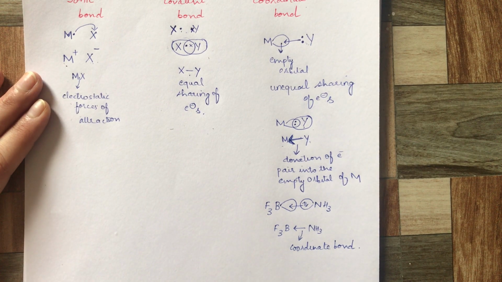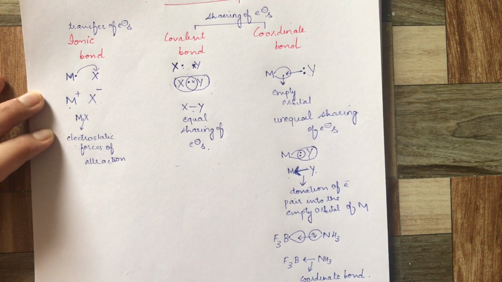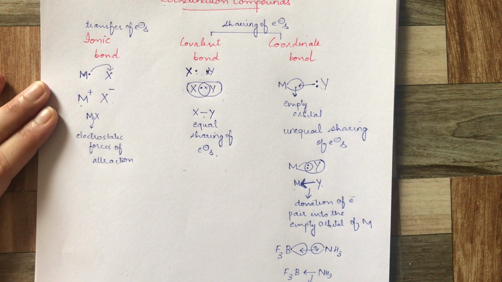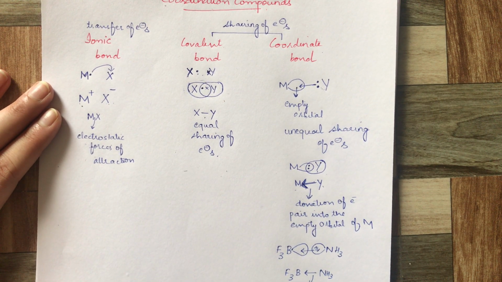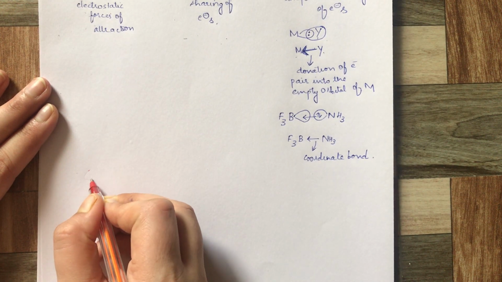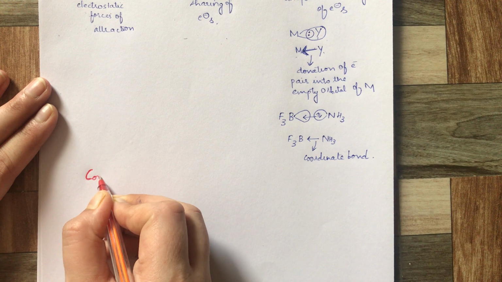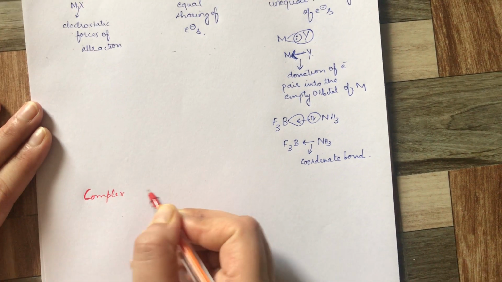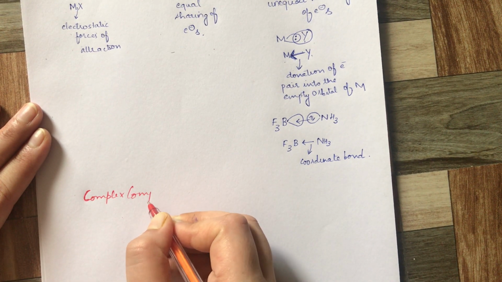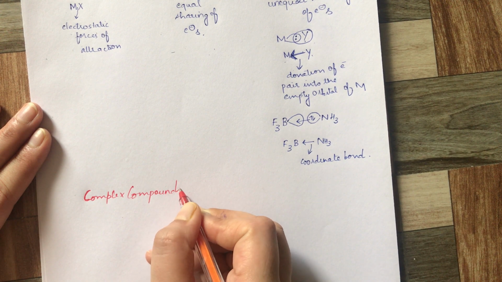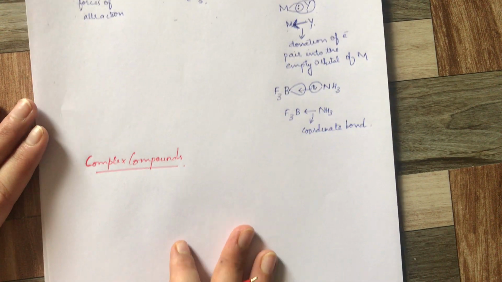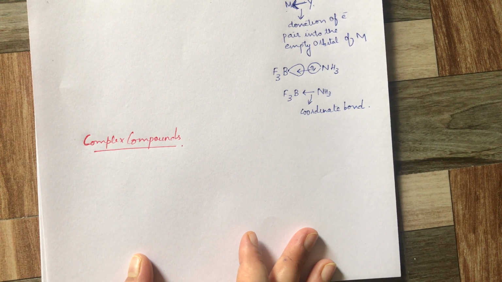Now we will talk in detail about our next topic, firstly the complex compounds. What are complex compounds?